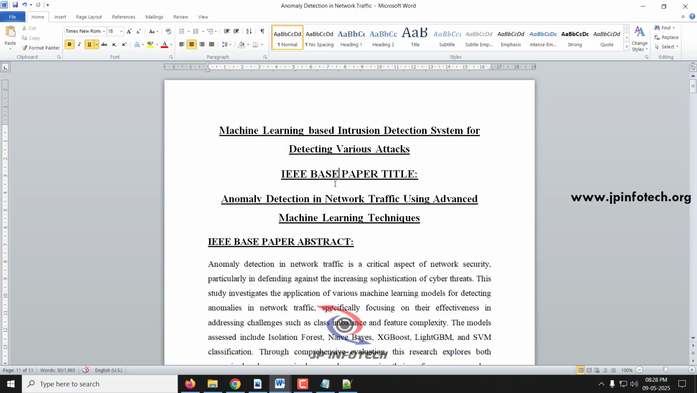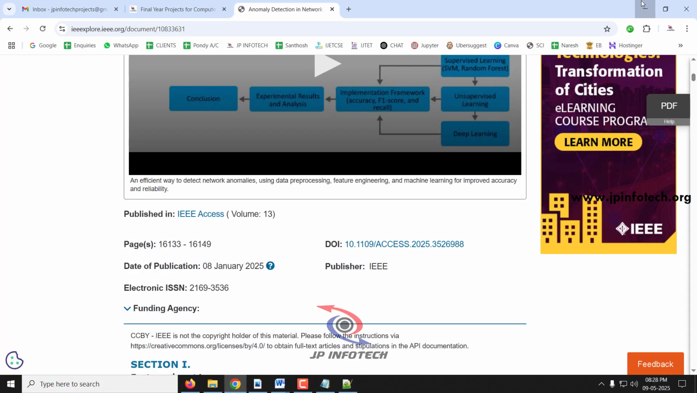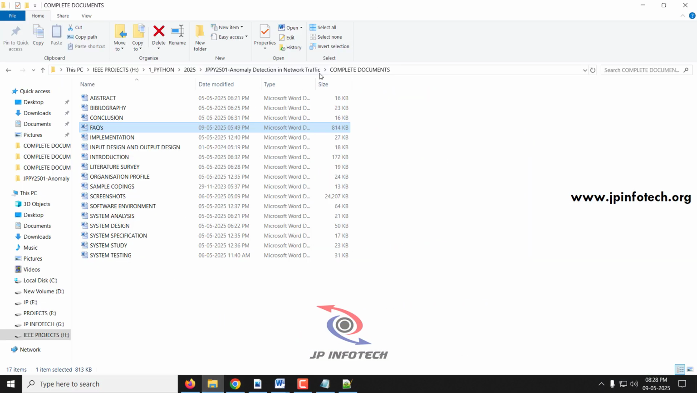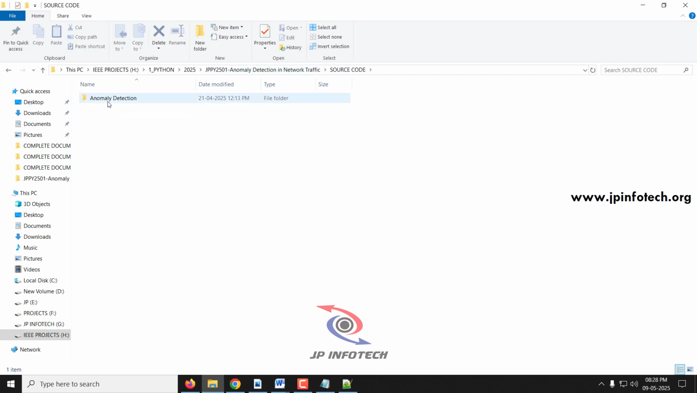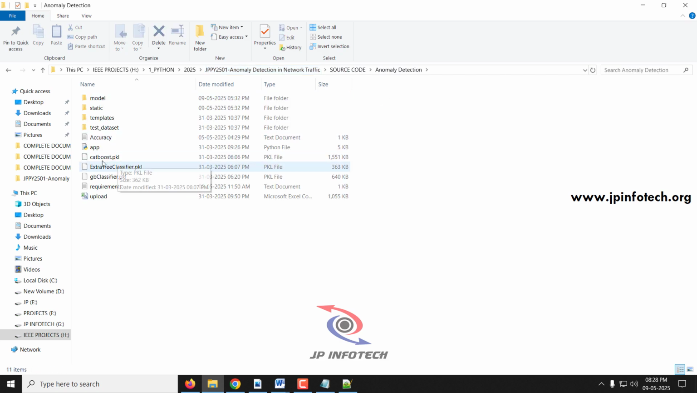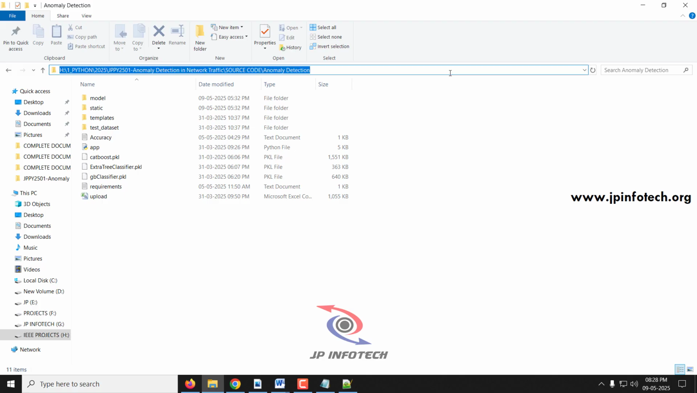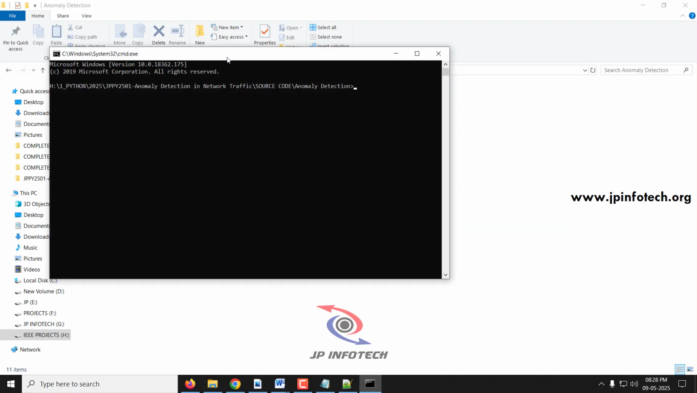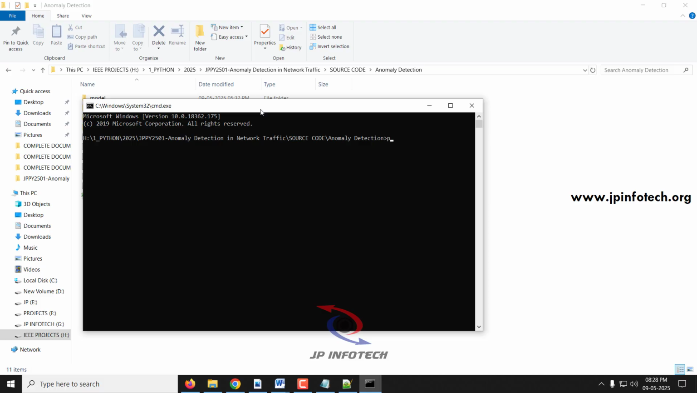Now let us see the execution of the project. Let me go to the source code location. Inside the source code location, we have this anomaly detection folder. Inside that, we have the app.py and other files. Here in the address bar, let me type cmd and press enter. The command prompt will open at the exact location. Now type python app.py, press enter, and kindly wait for a few minutes.